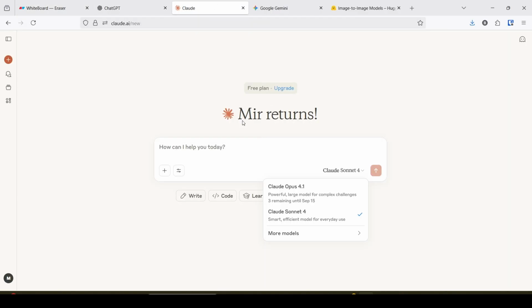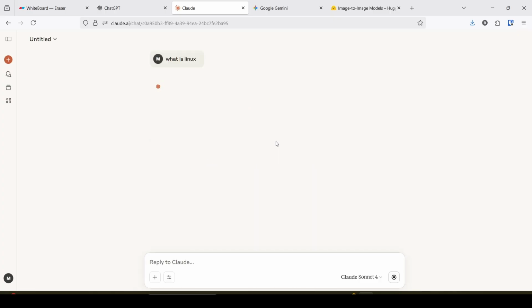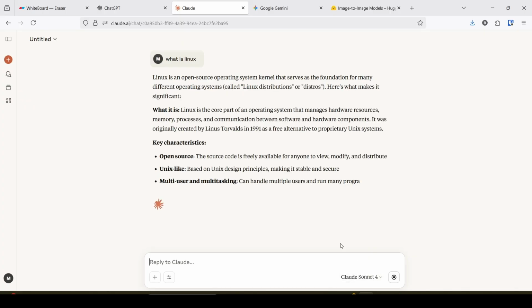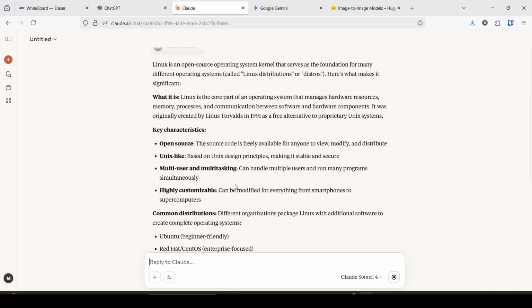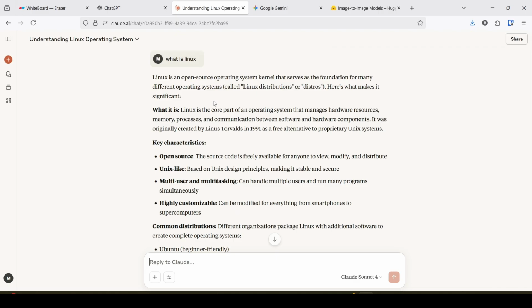You can see here also, this is the AI application, Claude, and it uses an LLM, that is Claude Sonnet 4 or Claude Opus 4.1. The LLM generates the answer. If I ask what is Linux, it uses the LLM Sonnet 4, generates a response when I hit enter. By using the LLM Sonnet 4, it generates this response. In this way the AI generates responses.